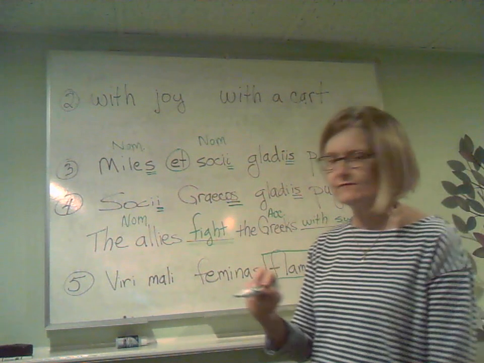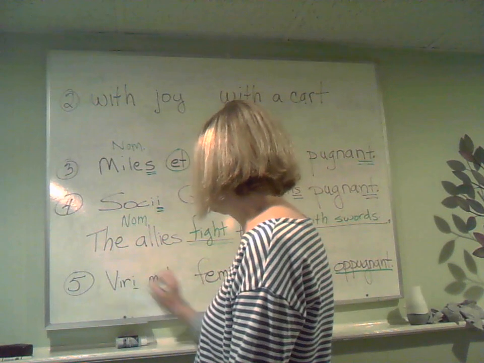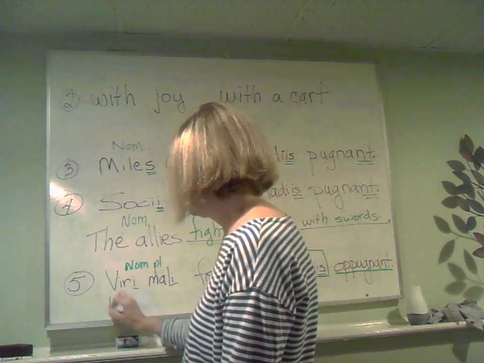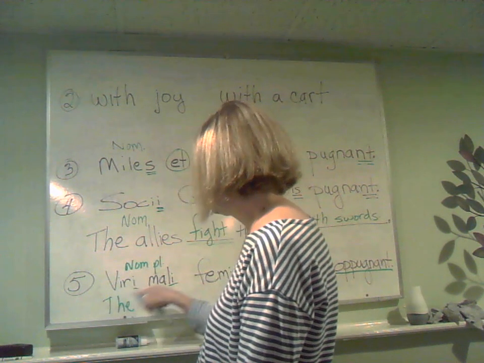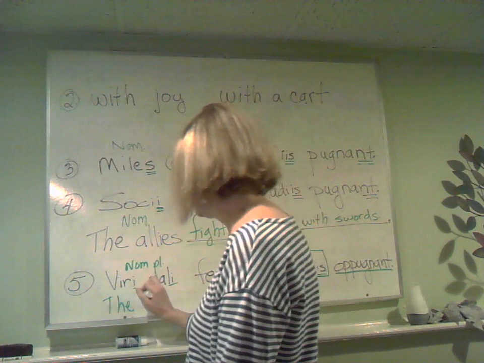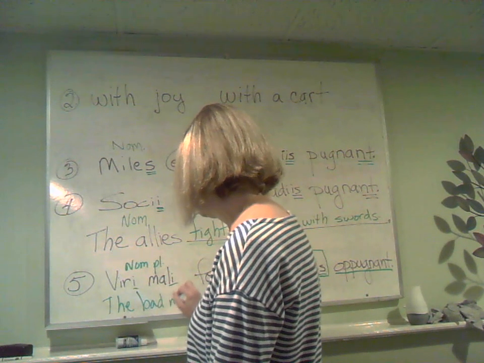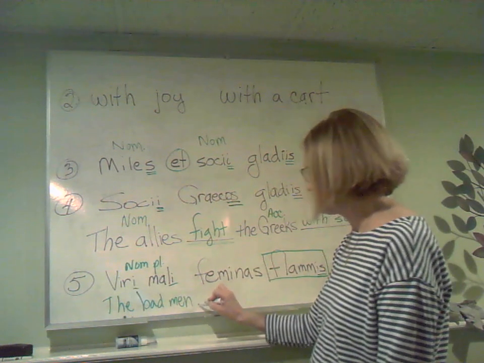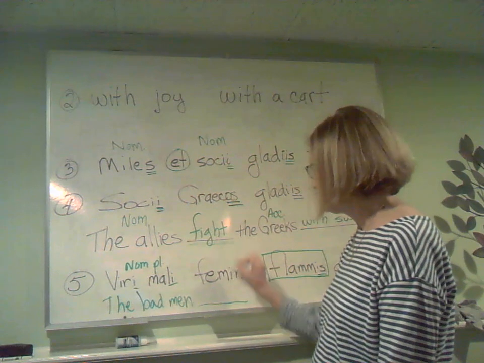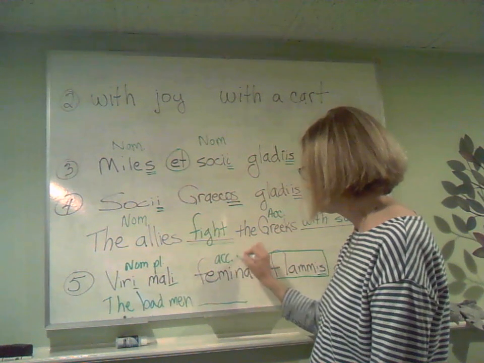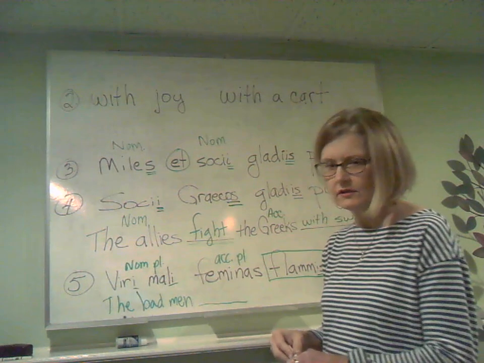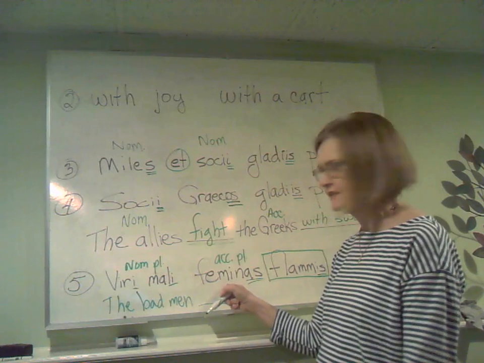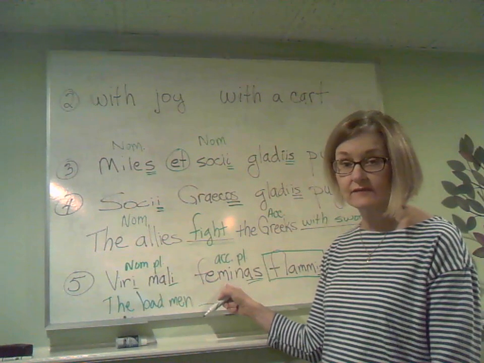Remember how we translated before? We have the subject, the nominative plural, the men, bad, but we don't write it that way. We write it the bad men. That's our subject, the bad men. The bad men are doing something. We don't know yet, so we're just going to put a line there. Here's my accusative plural. I've got an AS here. So this is what the bad men are doing something to: feminas, women.